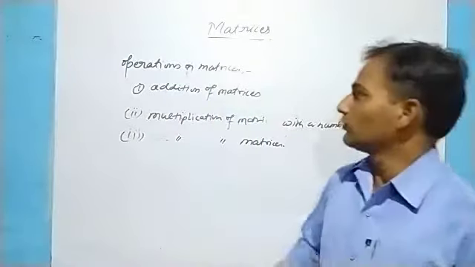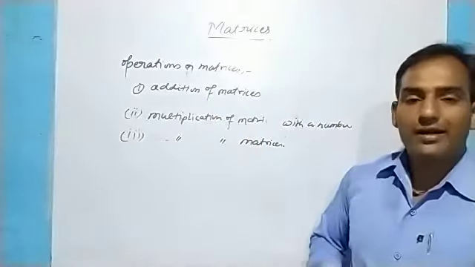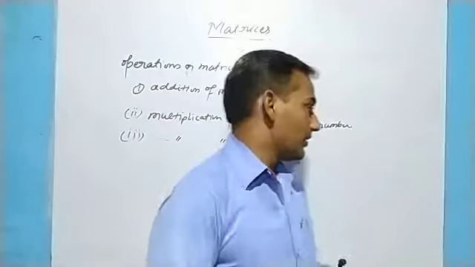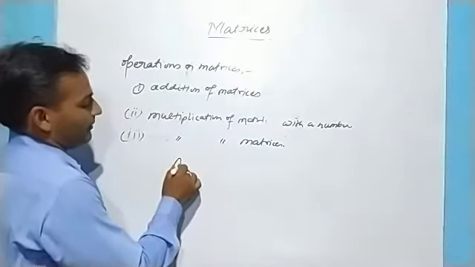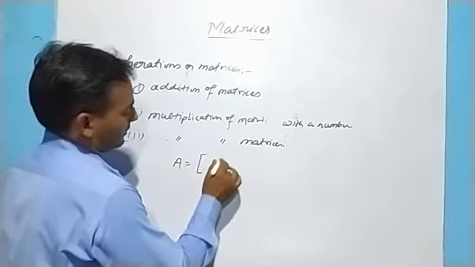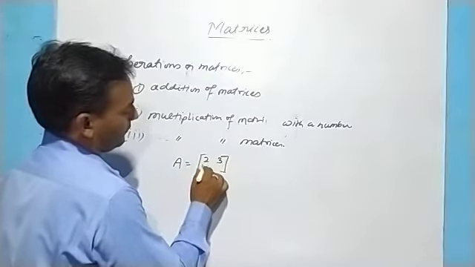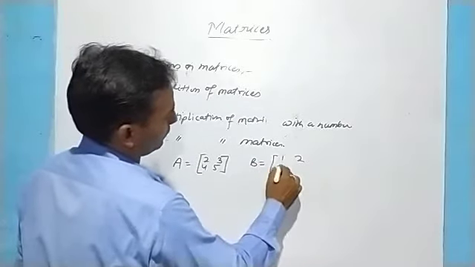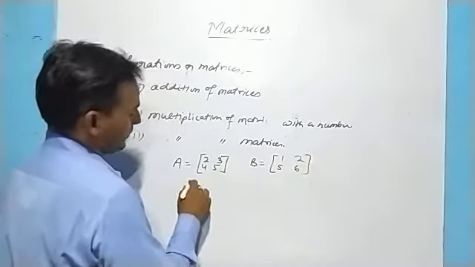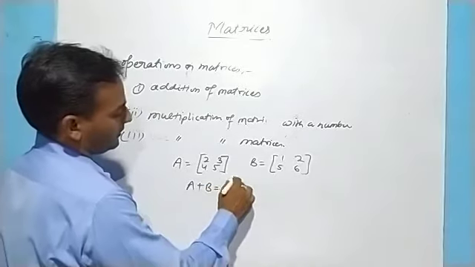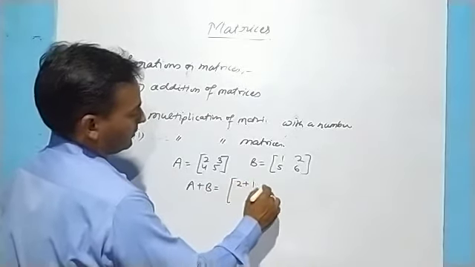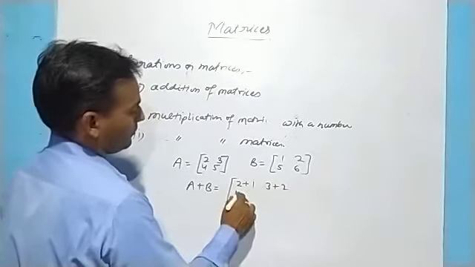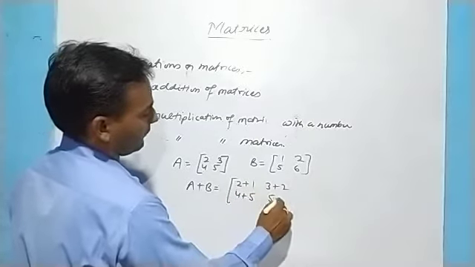First of all we will do the addition of matrices. Addition of matrices is very easy. Let us take an example. We have A as 2, 3, 4, 5 and B as 1, 2, 5, 6. So A plus B means 2 plus 1, 3 plus 2, 4 plus 5, and 5 plus 6.